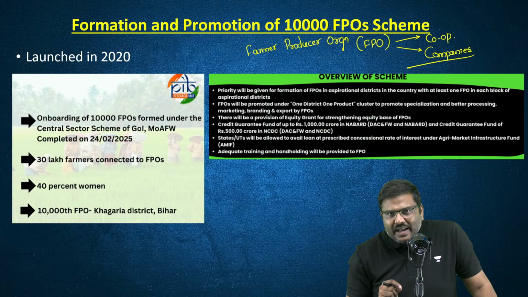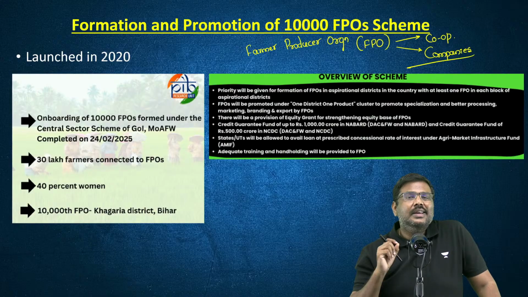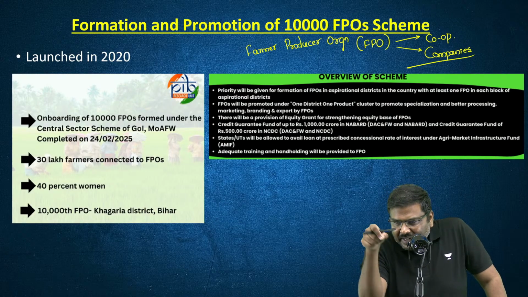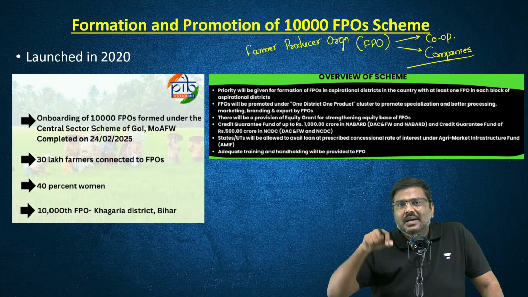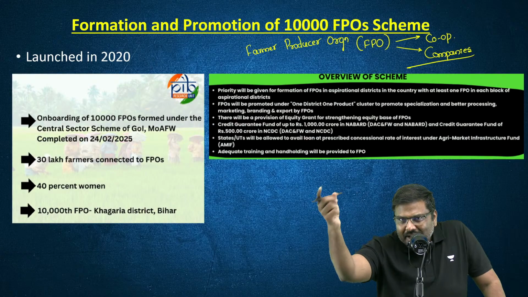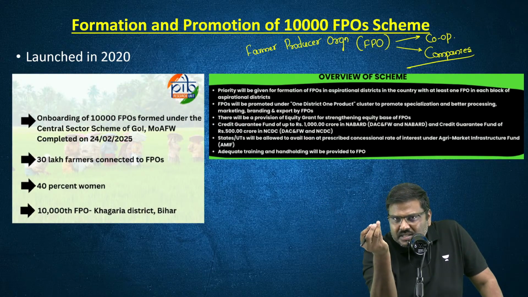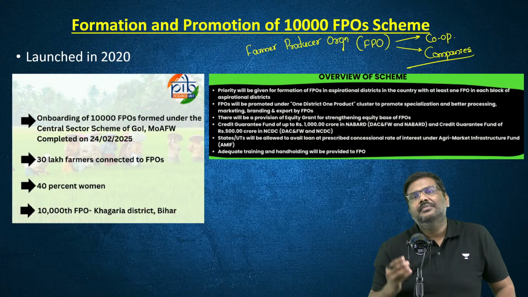The Government of India has been promoting the formation of FPOs. The reason being, the government simply says, rather than farmers individually trying to purchase inputs, individually trying to sell in the market, individually trying to take a loan, whenever they form a collective like this, whenever they form a group like this, it is always better.